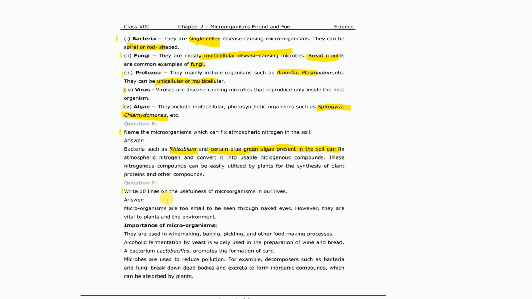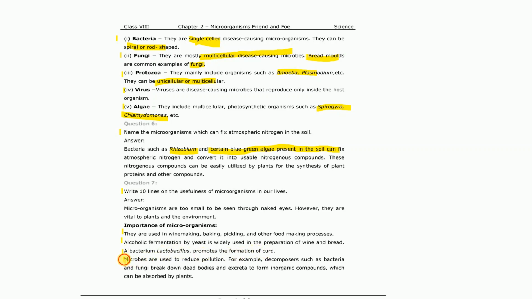other compounds. Now write 10 lines on the usefulness of microorganisms in our lives. So the microorganisms are too small to be seen through the naked eye. However, they play a vital role in the environment. They are used for wine making, pickling, and other food processes. The alcoholic fermentation by yeast is widely used for the preparation of wine and bread. The lactobacillus bacteria promote the formation of curd.